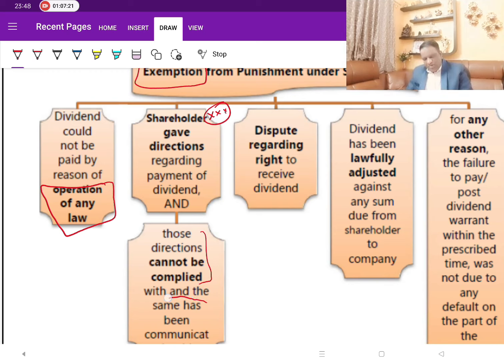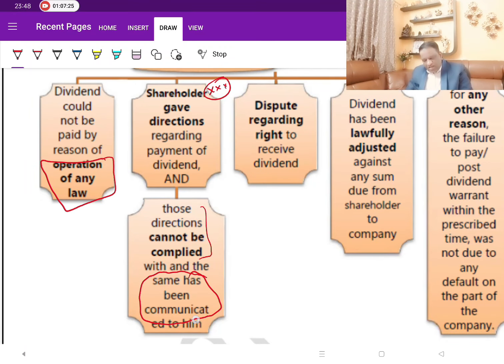The company will not be punished for this, provided the company has communicated to the shareholder. So this point is what you need to stress. ICA has not put it in bold, but there are questions to test your understanding, whether you understood and noticed this point. So make a note of it. Communication is mandatory.